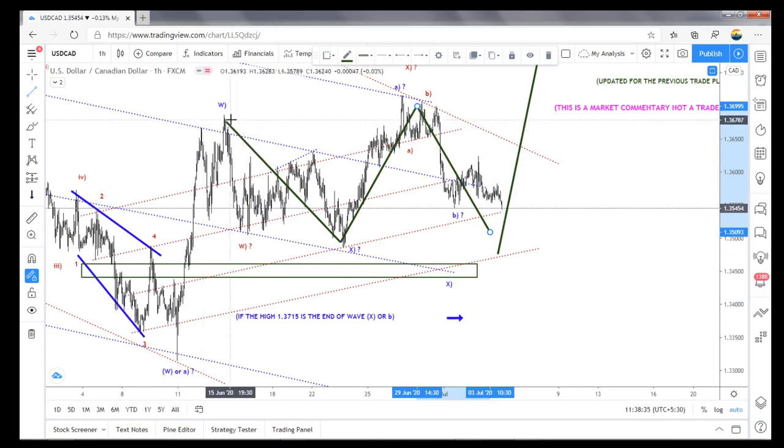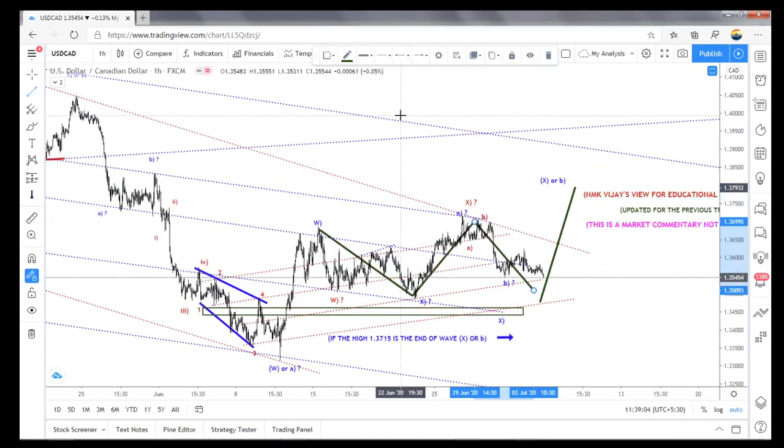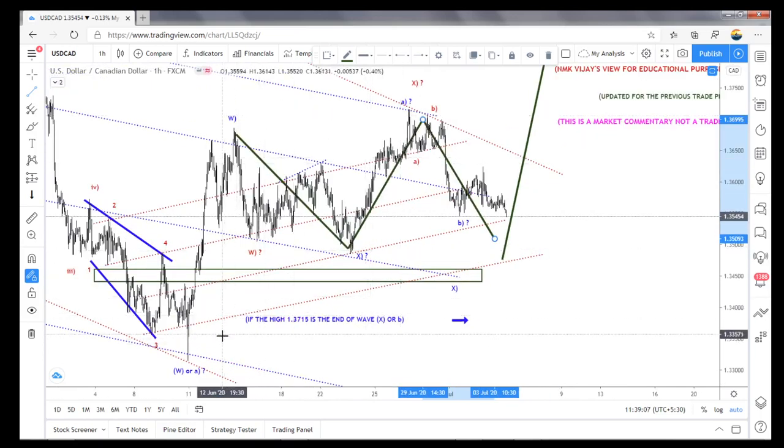So if we take this as an A B C here and one more impulsive wave A B C, and again for this A we need a C. So this is what I'm looking for. But here it's not looking like it has ended, for me. That is why I keep on saying it, and why I have already placed that stop loss. It's nearly 240 pips.